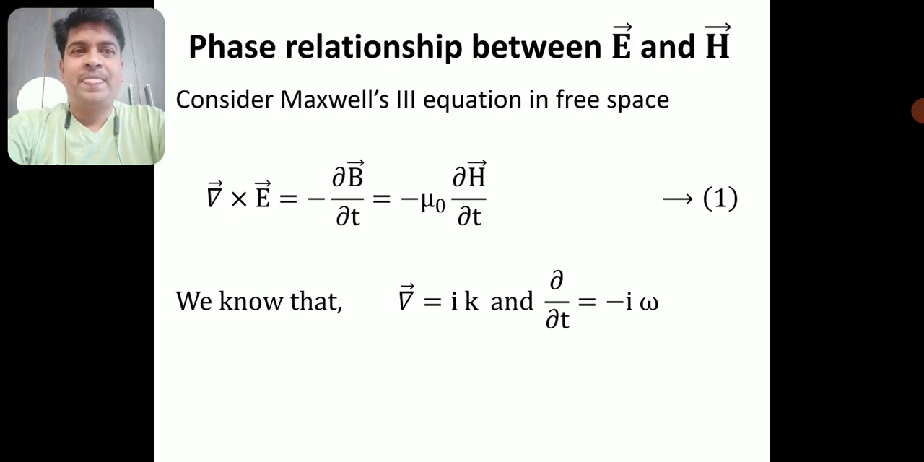Also for the solution of the same equations, H or E, anything you take, if I differentiate partially with respect to t, I get dou by dou t as minus i omega. It was done previously. Previously I clearly showed you that del is ik and dou by dou t is minus i into omega. Okay, right. So now we know the value of del as well as dou by dou t.